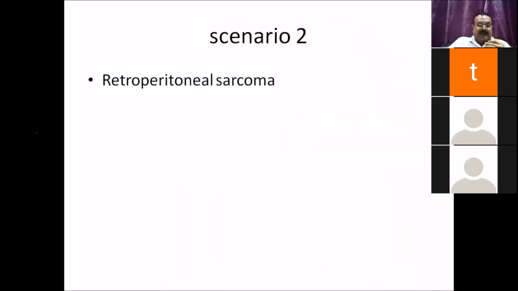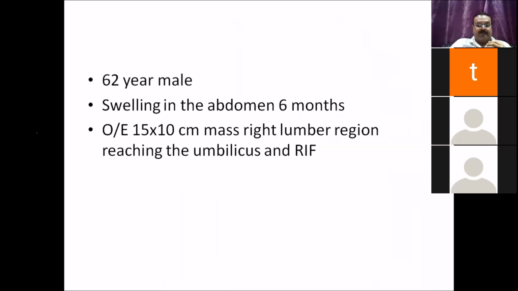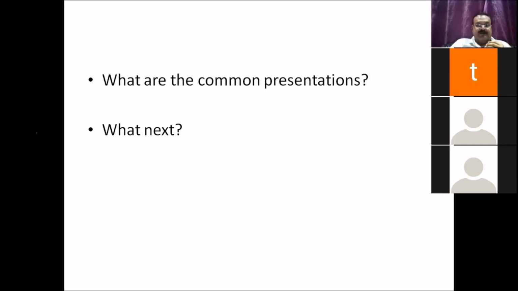So we move to scenario 2, a retroperitoneal sarcoma. This is a 62-year-old male with swelling in the abdomen for more than 6 months. On examination, a 15 into 10 centimeter mass in the right lumbar region reaching up to the umbilicus and RIF, right iliac fossa.